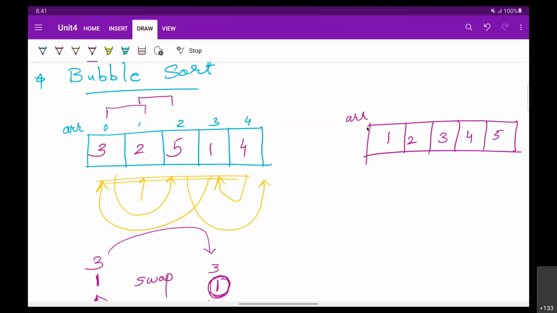In next lecture we will see how bubble sort works. We will trace entire process, okay, and we'll try to find out program or the code or the algorithm for bubble sort method. So we'll go for the bubble sort understanding and writing a code for bubble sort method in next lecture.